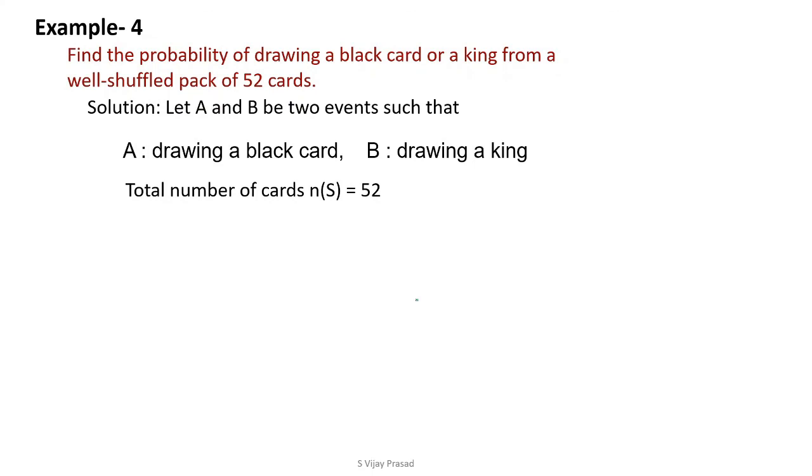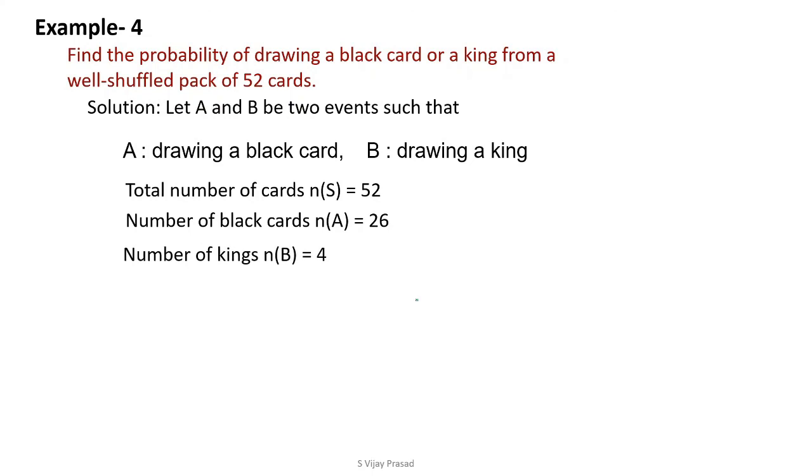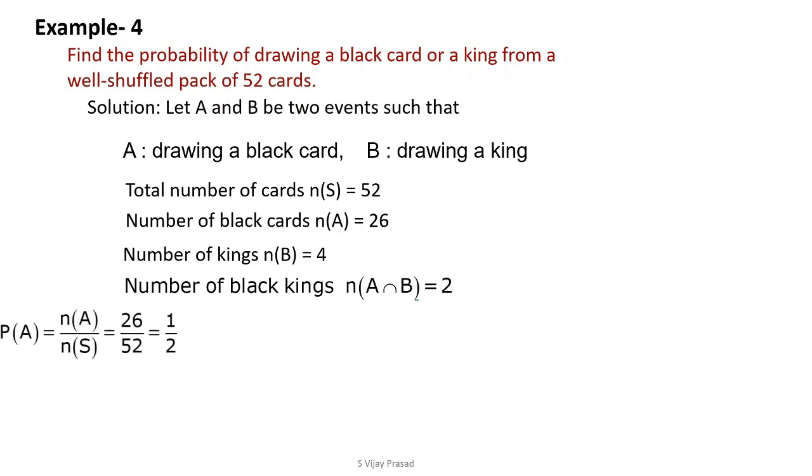The total number of cards, n of S, equals 52. Now the number of black cards is 26, as I told you, n of A equals 26. n of B, the number of kings, is 4. The number of black kings, which is n of A intersection B: out of 4 kings, there will be 2 black kings and 2 red kings. That is the intersection. If we take the intersection of both of them, A intersection B, the number of items is 2.